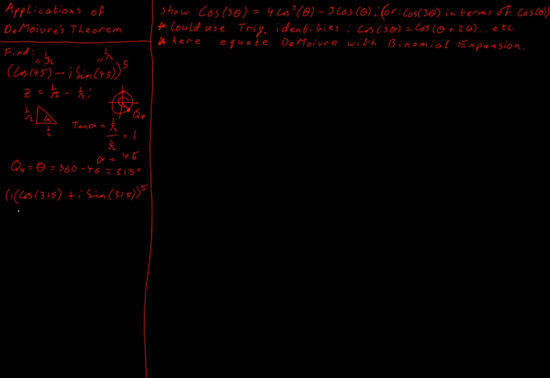And then when we use De Moivre's theorem, which we have on page 20 in our log tables, I've written it in here, we're then able to have 1 to the power of 5, cos of 5 times 315 plus i sine of 5 times 315.